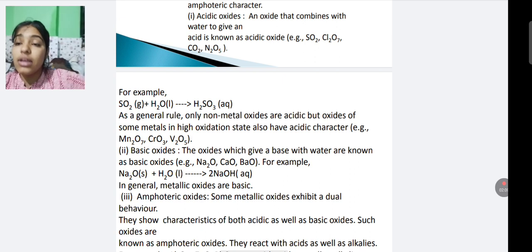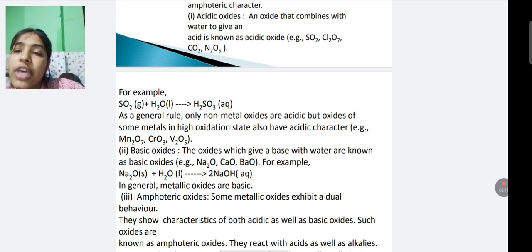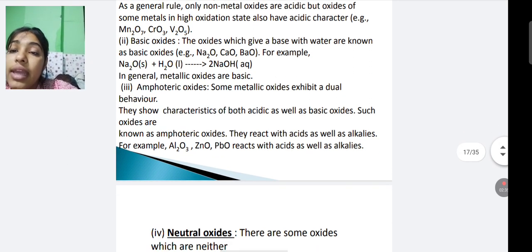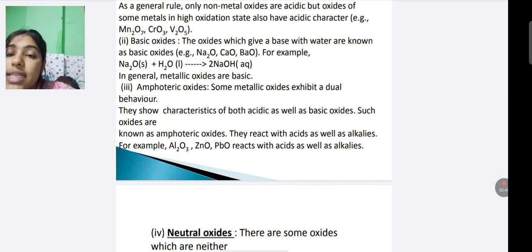The oxides which give a base with water are known as basic oxides. In general, metallic oxides are basic oxides. Amphoteric oxide: some metallic oxides exhibit a dual behavior. They show both acidic and basic character, so they are known as amphoteric oxides. They react with acids as well as alkalis. Some examples are Al2O3, ZnO, and PbO, which react with acid as well as base.